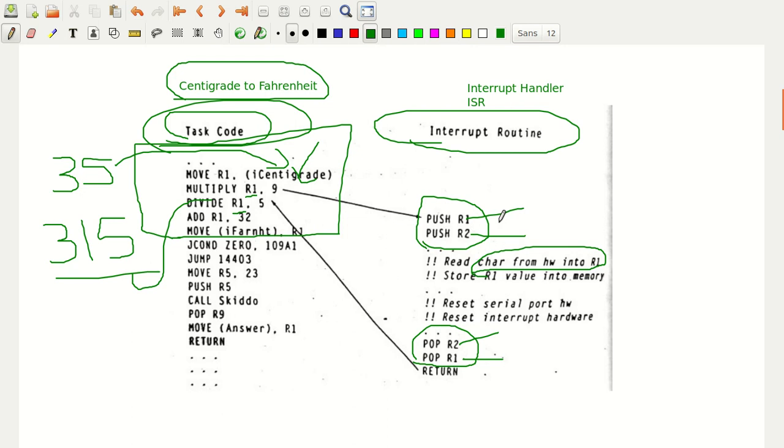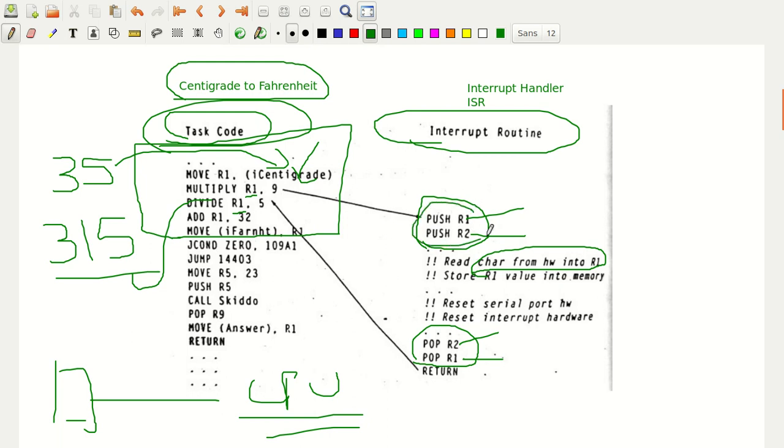Now, what happens actually? Here the value that is stored is 315. 315 is stored in R1. Now, if an interrupt occurs and the serial port interrupts the CPU, now it wants attention of the CPU. Of course, it will service the request. Now, if push R1 is not done,